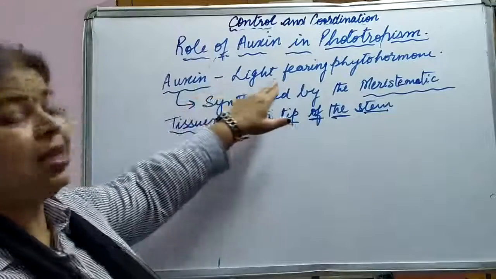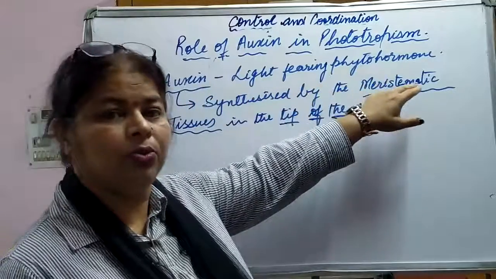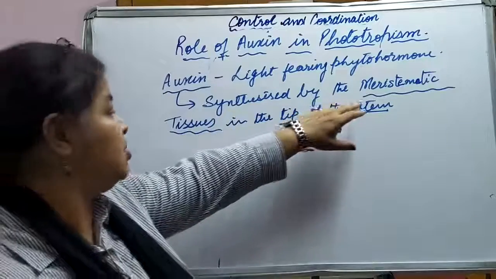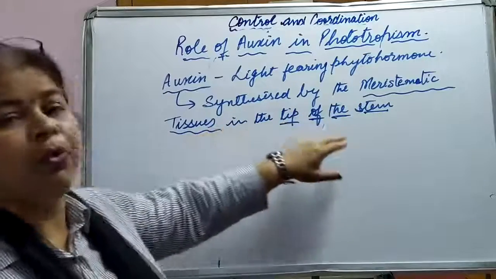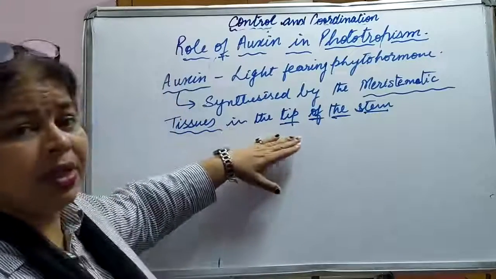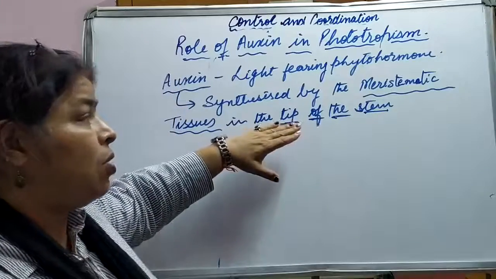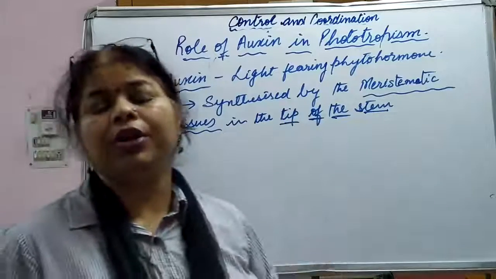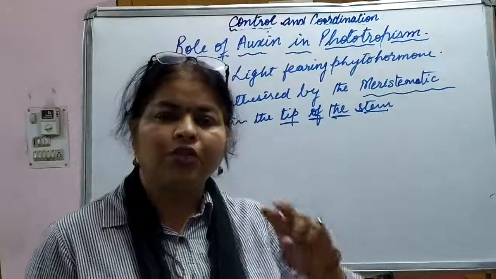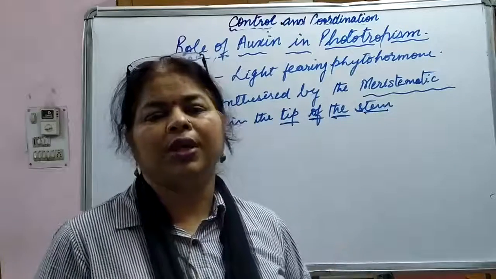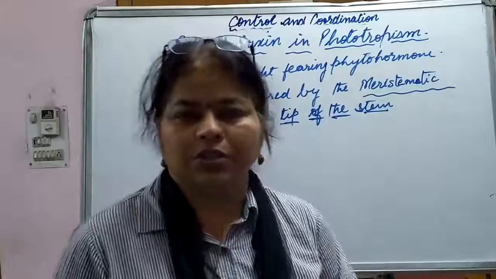See, auxin is a light-fearing phytohormone, and it is synthesized in the meristematic tissues at the tip of the stem. Now, what happens when auxin is synthesized in the meristematic tissue? We are going to illustrate with 2 examples. There are 2 conditions.